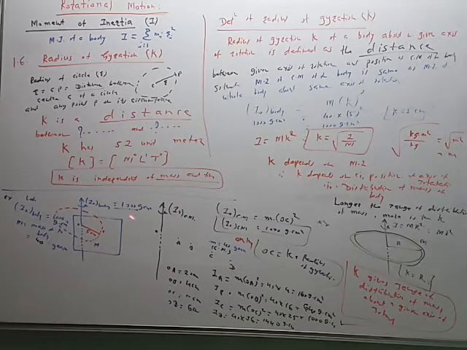For position A, this is 1000, this is 160, this is 1000. For position B, it is 640, this is 1000, this is 1440. So for position A, position B and position D, the MI of the center of mass is not equal to that of the whole body, and therefore these distances OA, OB, OD are not the radius of gyration.